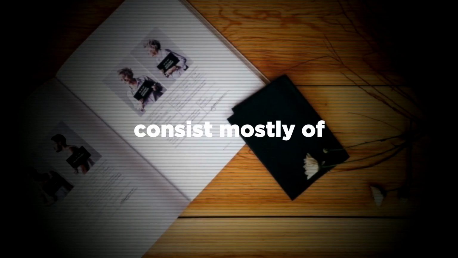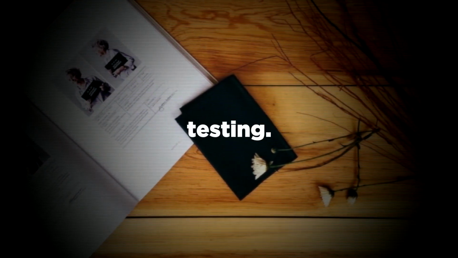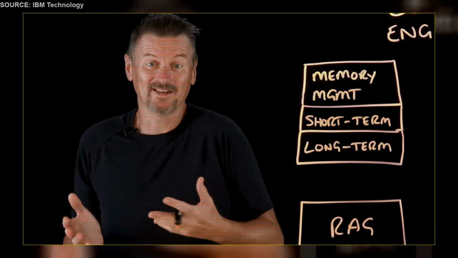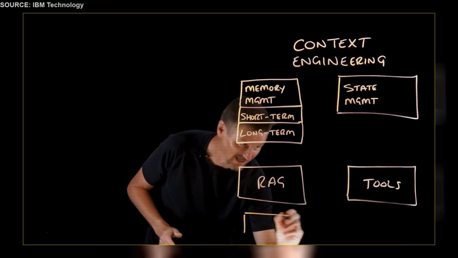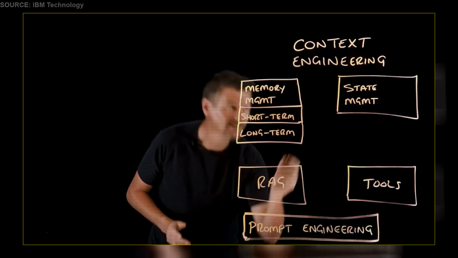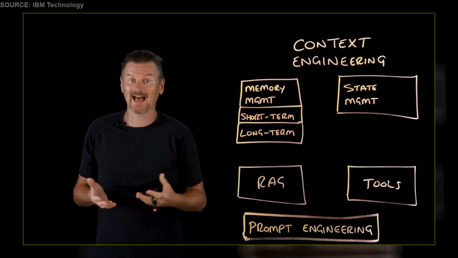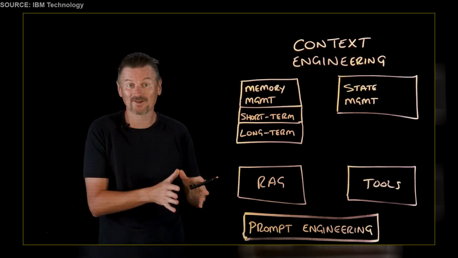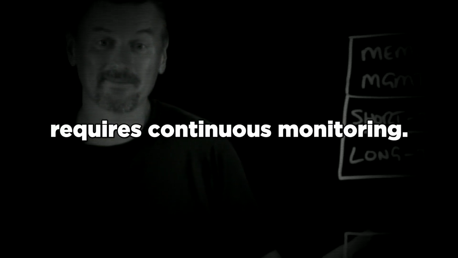Modern production prompts consist mostly of dynamic runtime variables, creating an ever-changing landscape for safety testing. The correct usage. And tool descriptions, they specify what the tool does, when to use it, and what constraints apply. And prompt engineering, well, actually, we should include that as well, because that is also part of context engineering. You can take a base written prompt, like analyze security logs for anomalies. You can take that as your prompt, and then at runtime, inject the prompt with current context, like recent alerts and... Because these vectors populate on the fly during user sessions, capturing them requires continuous monitoring.